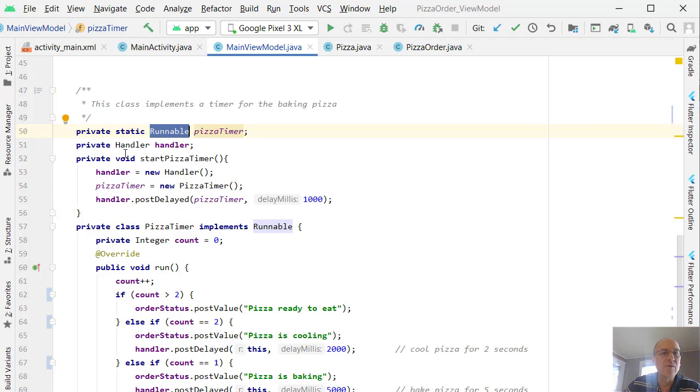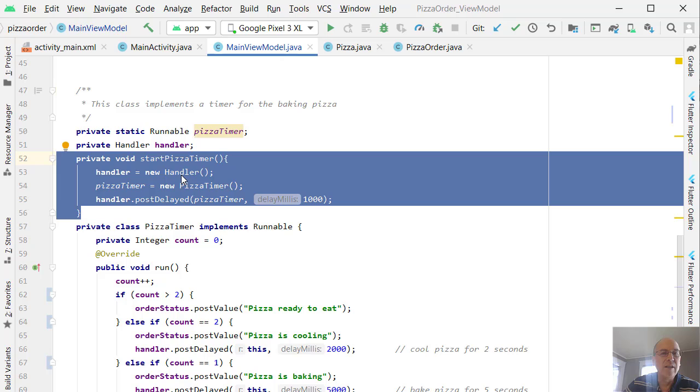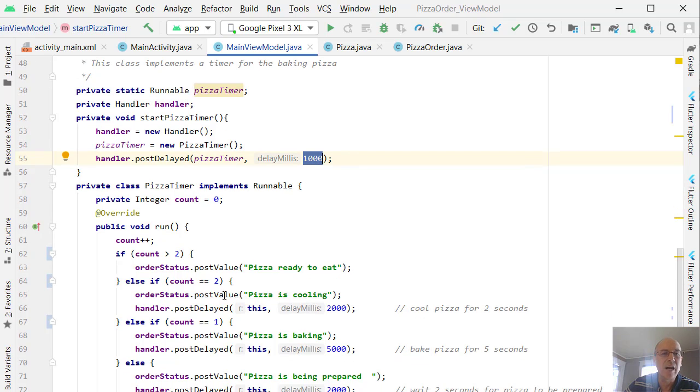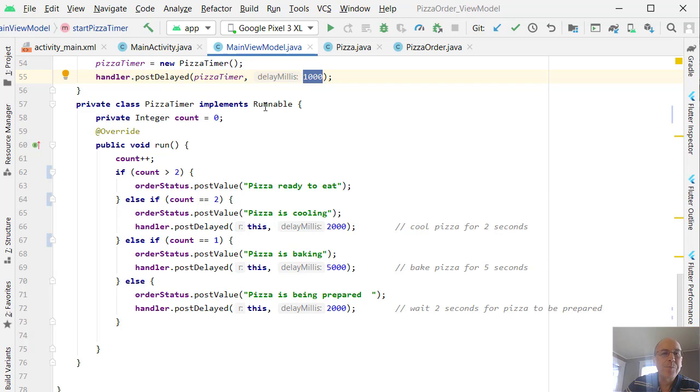We create one of those things. We need a handler to handle this class, and we then have a little method. This start pizza timer creates the handler, creates the pizza timer runnable, and this will run in its own thread, and then tells the handler to start the pizza timer up in 1 second, in 1,000 milliseconds. And then once the pizza timer runs, again, it will have the handler post another message in another 2 seconds or 5 seconds or whatever.